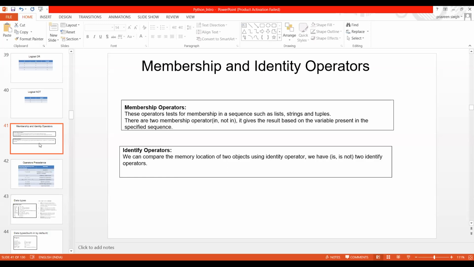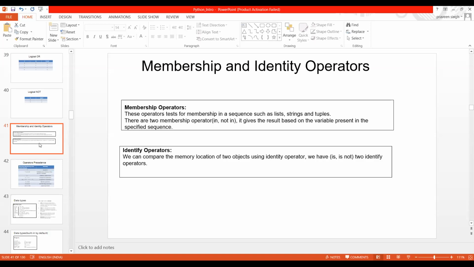I prepared a few exercises this morning for the in and not in operators, but this is not the right time to show them, because we have to include lists and tuples. Unless you have a clear idea of what a tuple is and what a list is, I can't start that. So first let me give you a brief about what exactly they are, and then we will cover the exercises later on.